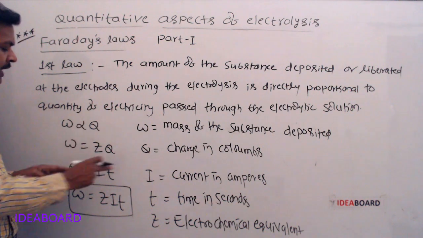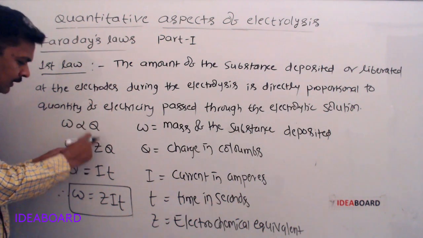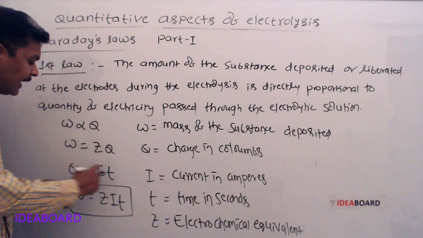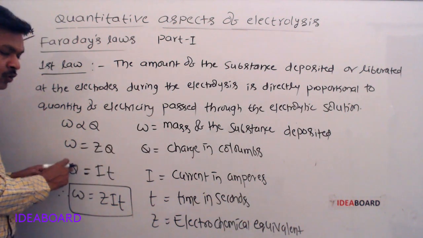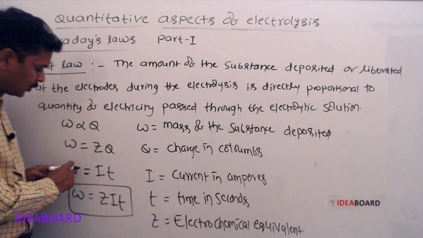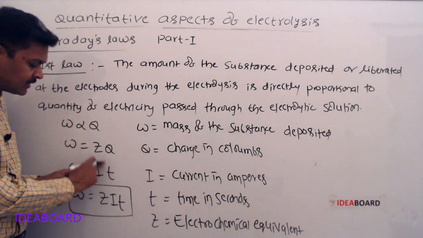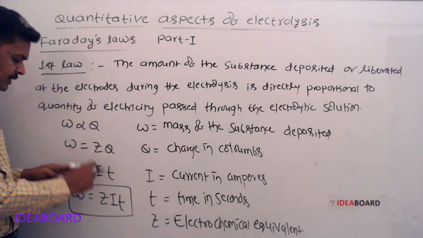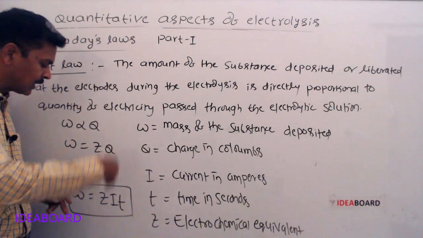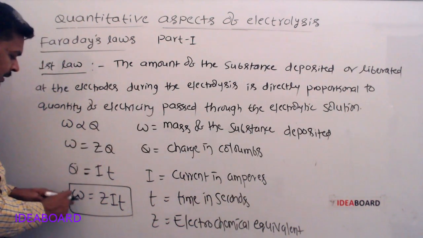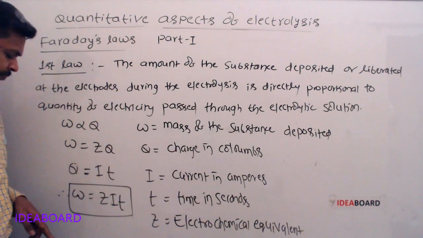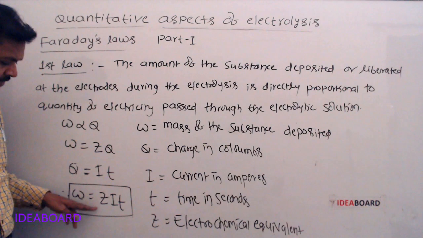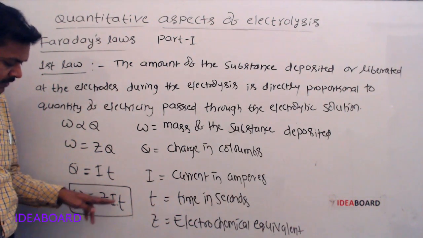W is equal to the proportionality constant Z into Q. But Q is equal to IT, charge in coulombs equals current in amperes into time in seconds. Then W is equal to Z into IT.